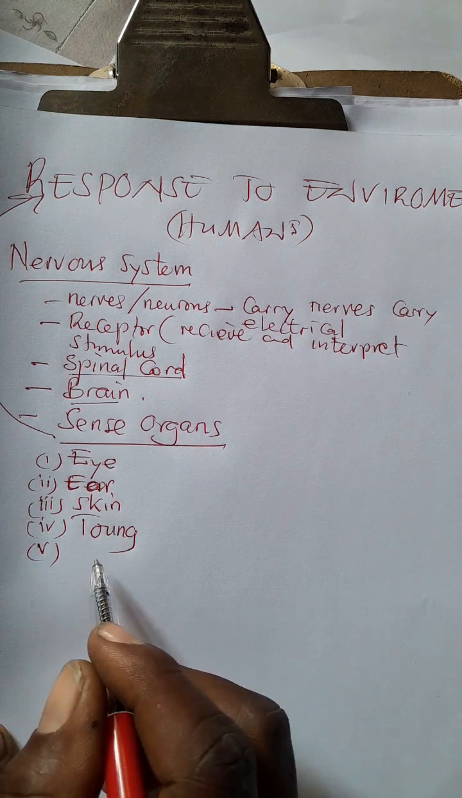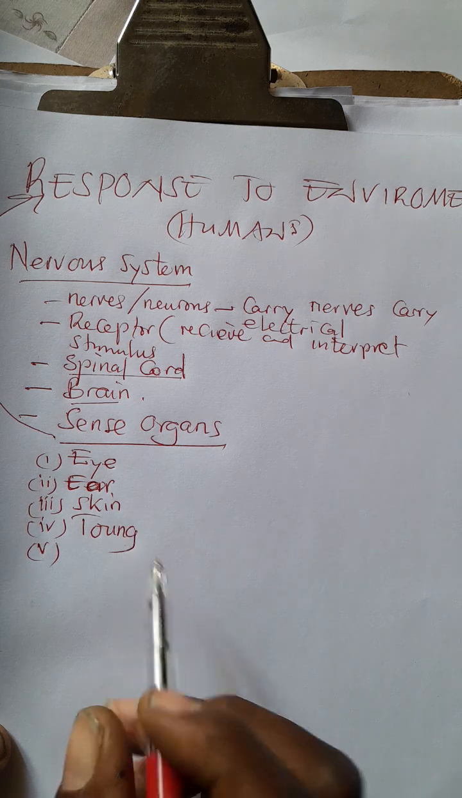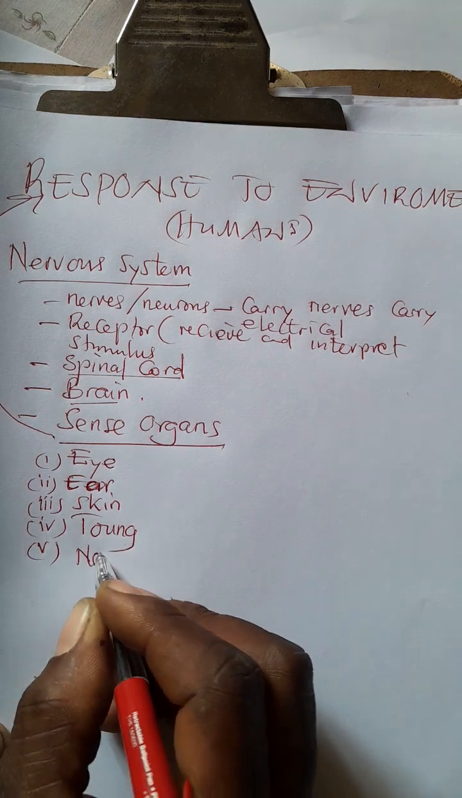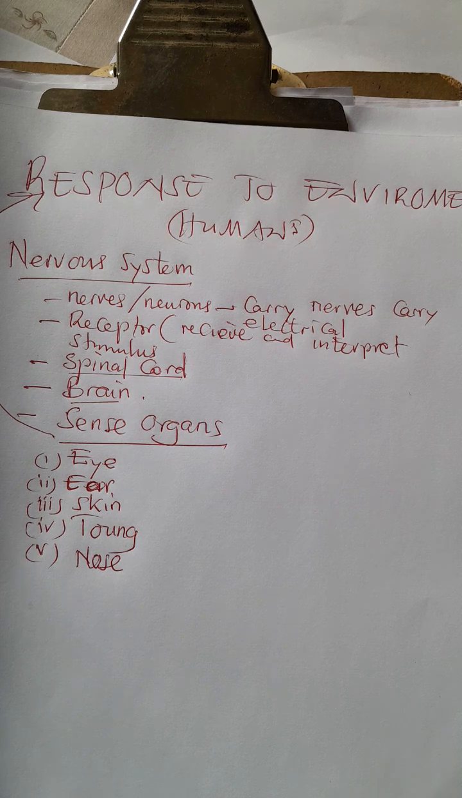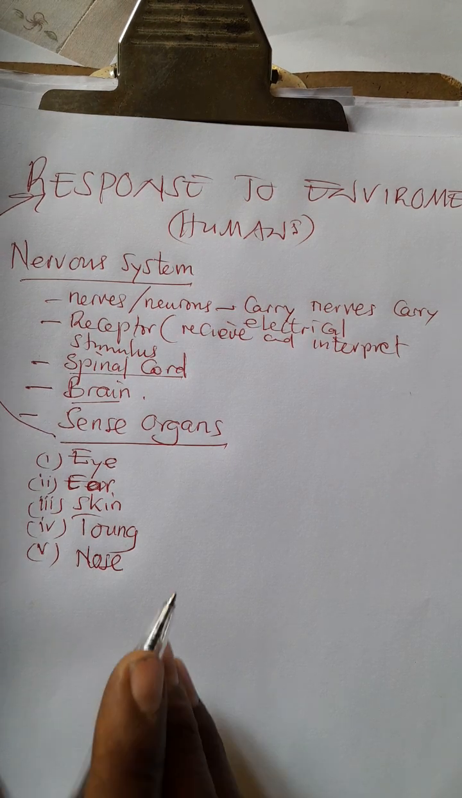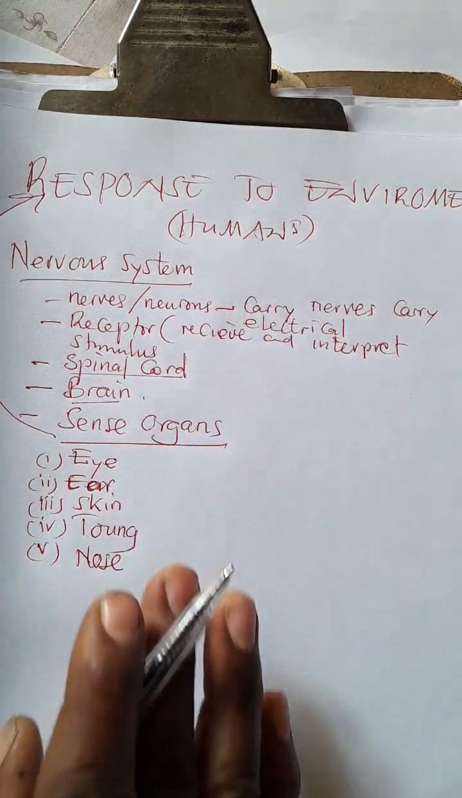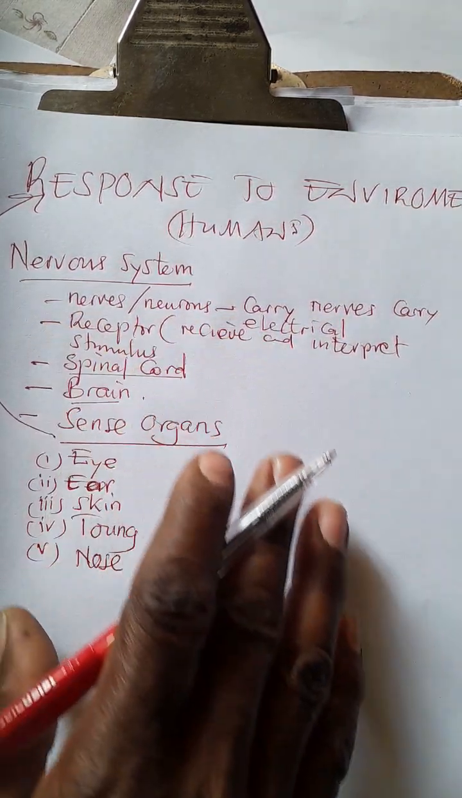Then last, number 5: we've got the eye, the ear, the skin, the tongue, and we also have the nose. The nose enables you to detect different kinds of smells. Very important. Now let's leave it like this. This is the framework that we're going to be looking at in this whole chapter.